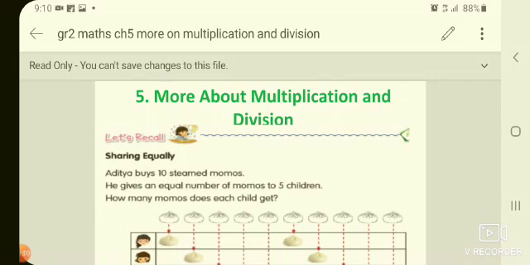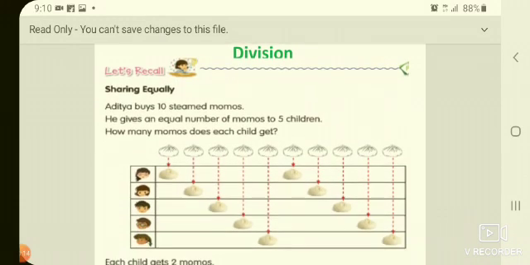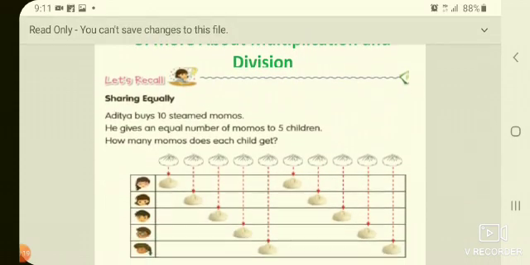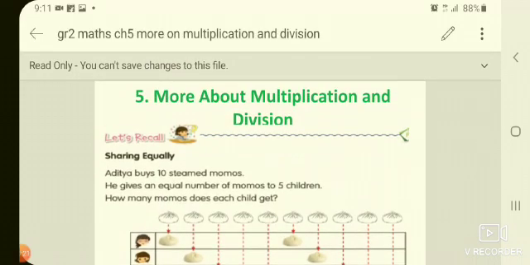Here we learn more about multiplication and division, your fifth chapter. Now, we are going to complete this fifth chapter. Please, everyone, listen carefully. See, sharing equally. You already know in the previous classes what multiplication and division are, right? Multiplication is repeated addition and division means sharing equally, dividing it equally among the persons.